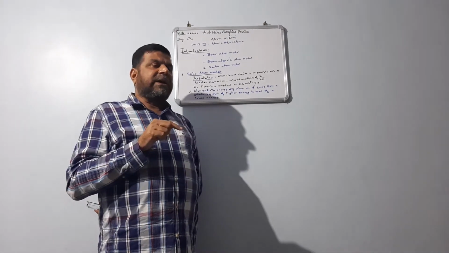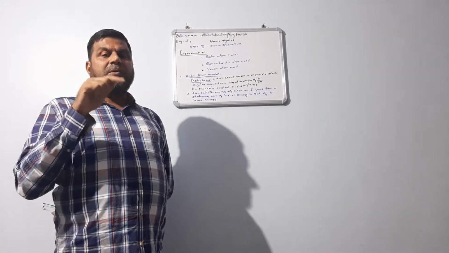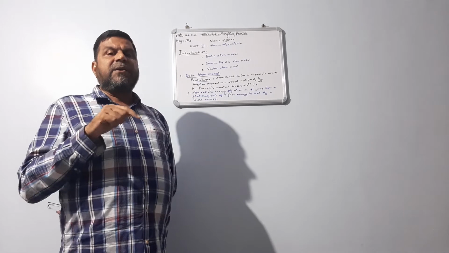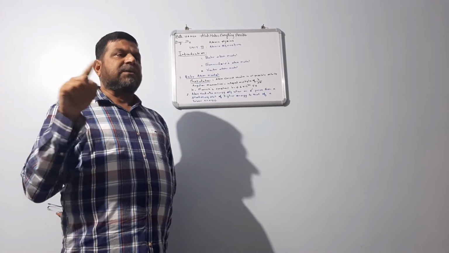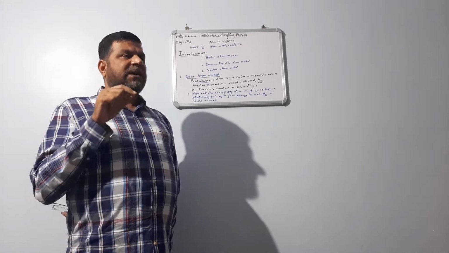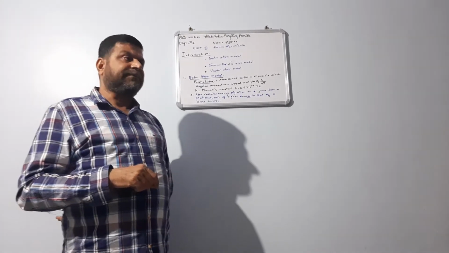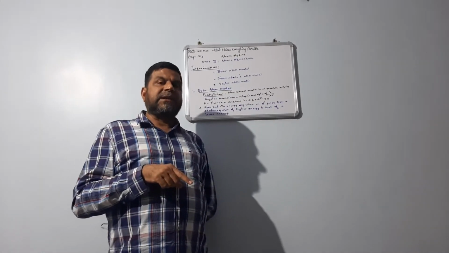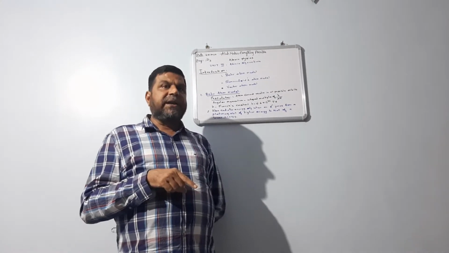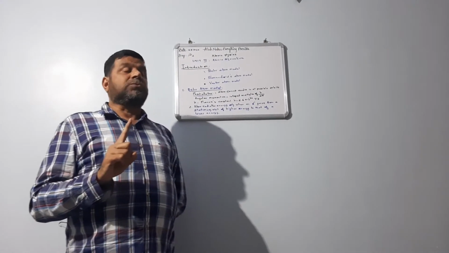Based on that, we are writing the expression F is equal to Ze into minus e divided by 4 pi epsilon naught r square, because 1 by 4 pi epsilon naught is a constant. So that is what I have given as equation number 1. When an electron is traveling in a circular path, remember, it will experience centripetal force.